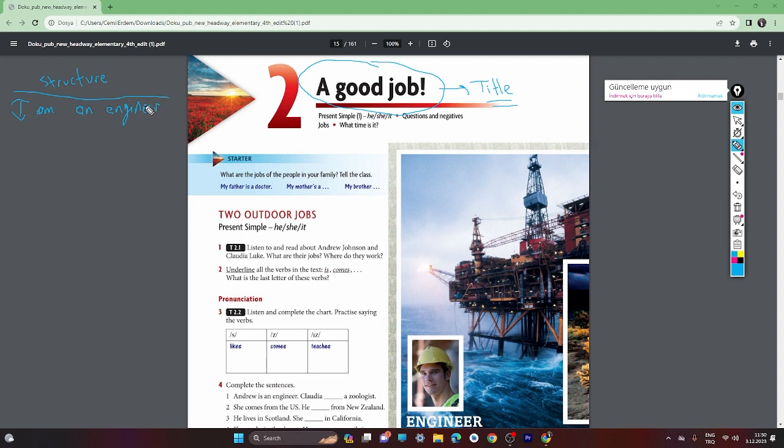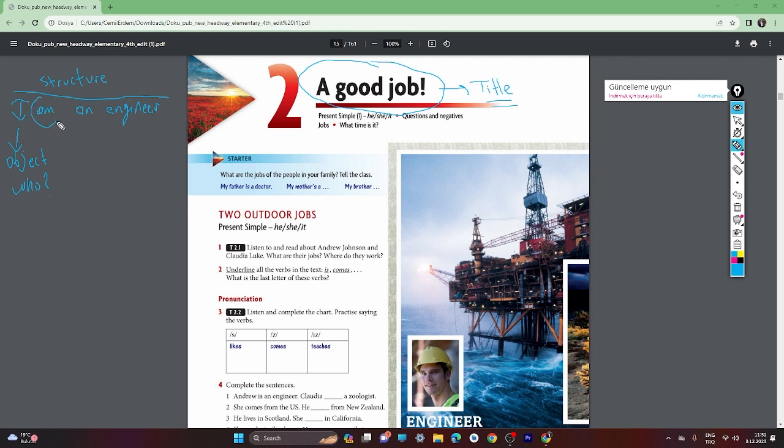And structure, okay, let's study the structure of the sentences. Here we have the subject, okay? Who is an engineer? I. When we ask the question who to the sentence, it gives us the subject.